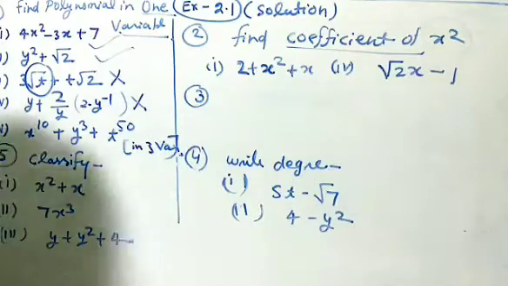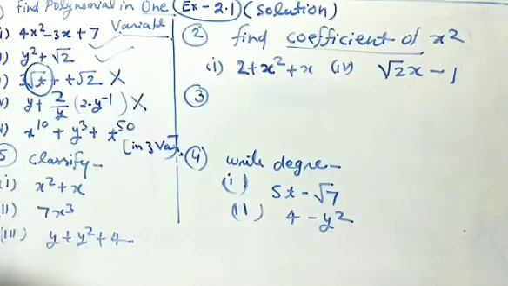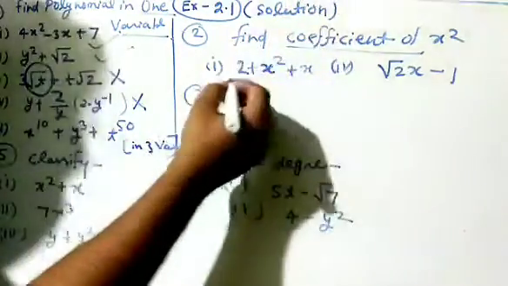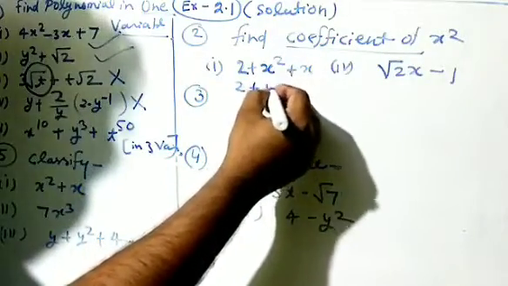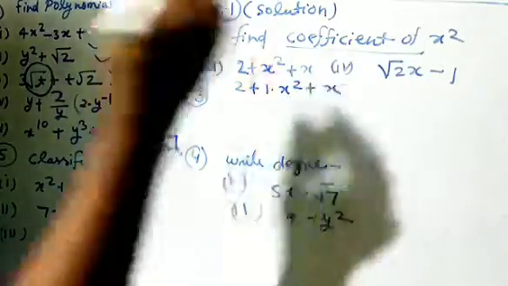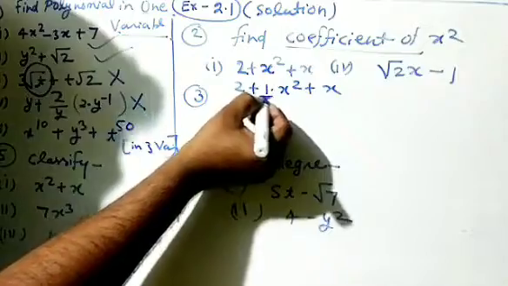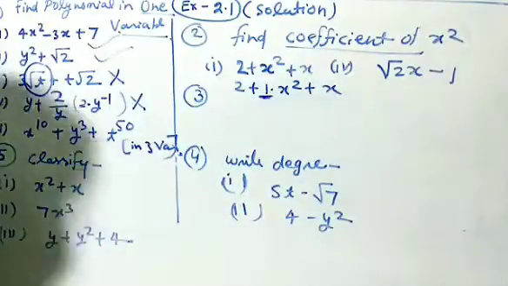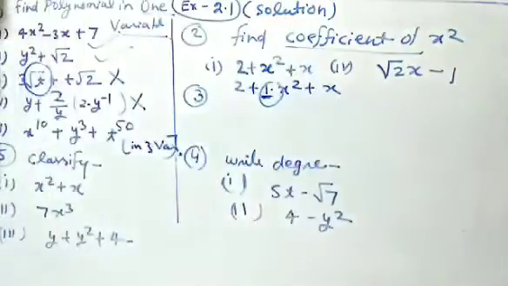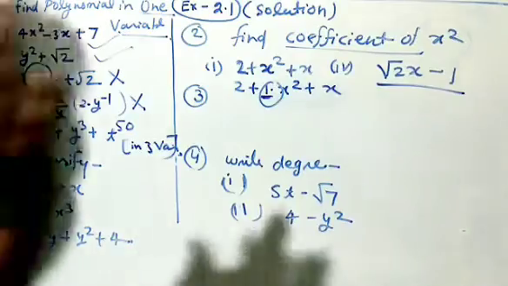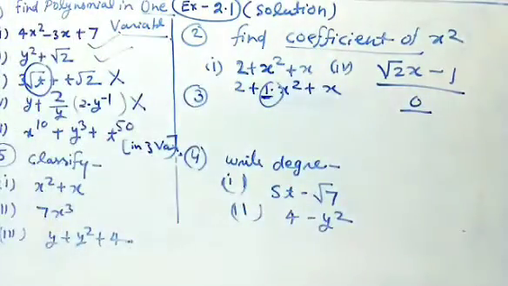Now come to the second part, find coefficient of x square. Each polynomial has the coefficient. Listen, I am writing here 2 plus 1 dot x square plus x. So it is very clear that this part is a coefficient. Beside x square, this part is the coefficient of x square. So answer is 1. In this equation, there is no x square term. So the coefficient will be 0, because there is no x square, so there will be no coefficient. So answer is 0.